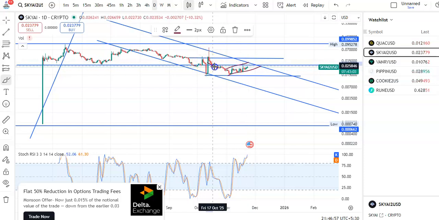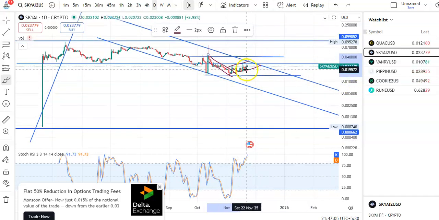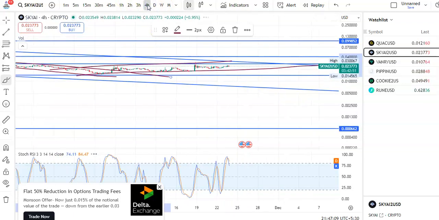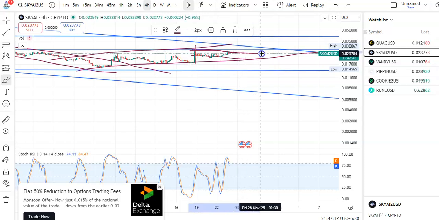So previously you can see candles were falling in this channel pattern. Okay, and then breakout happened. Now candles are moving in this channel pattern. So here you can see after the candles went up to the resistance level. So if you go to the 4 hours chart, you can see candles went up to the resistance level and now it is falling in this channel pattern.